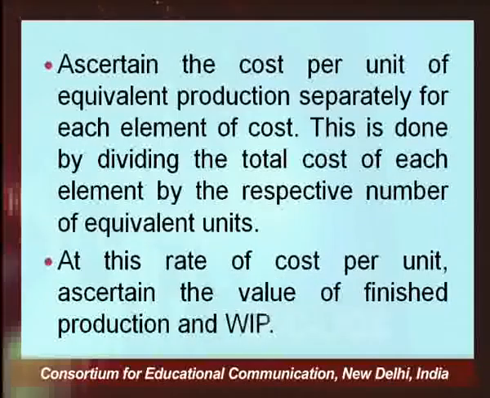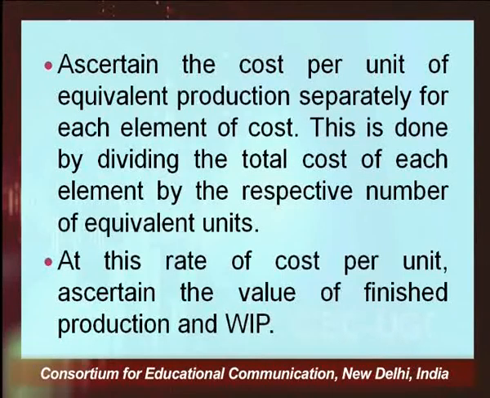Ascertain the cost per unit. The next step, step number 2, is to ascertain the cost per unit of the equivalent production separately for each element of cost. That is, material cost, labor cost and overhead cost. For each element of cost, you calculate separately what the per unit cost is.